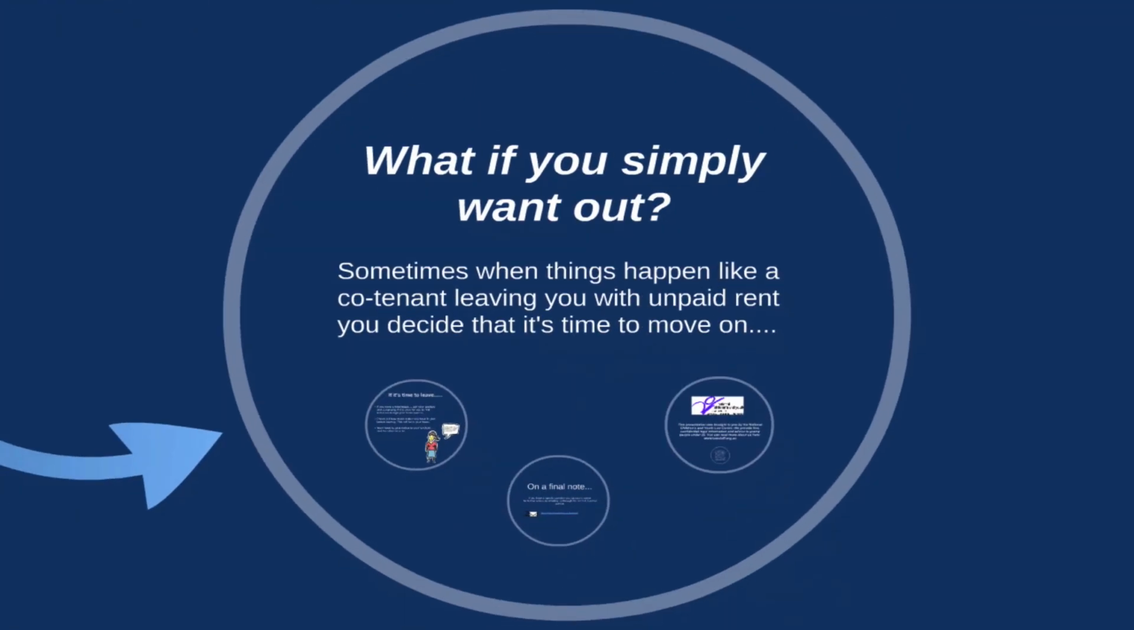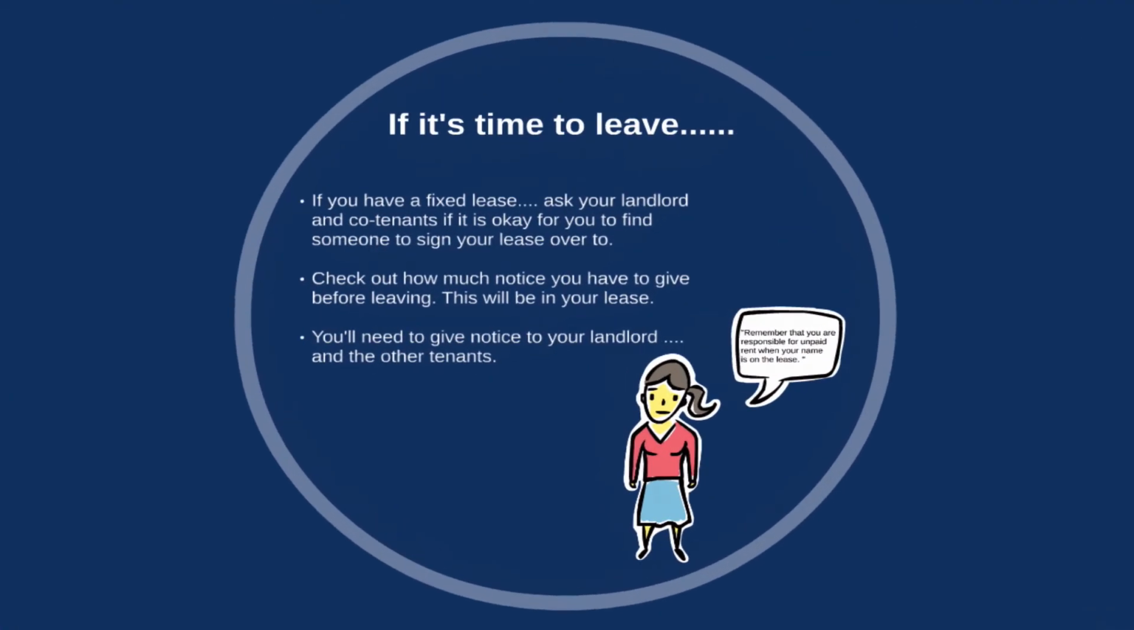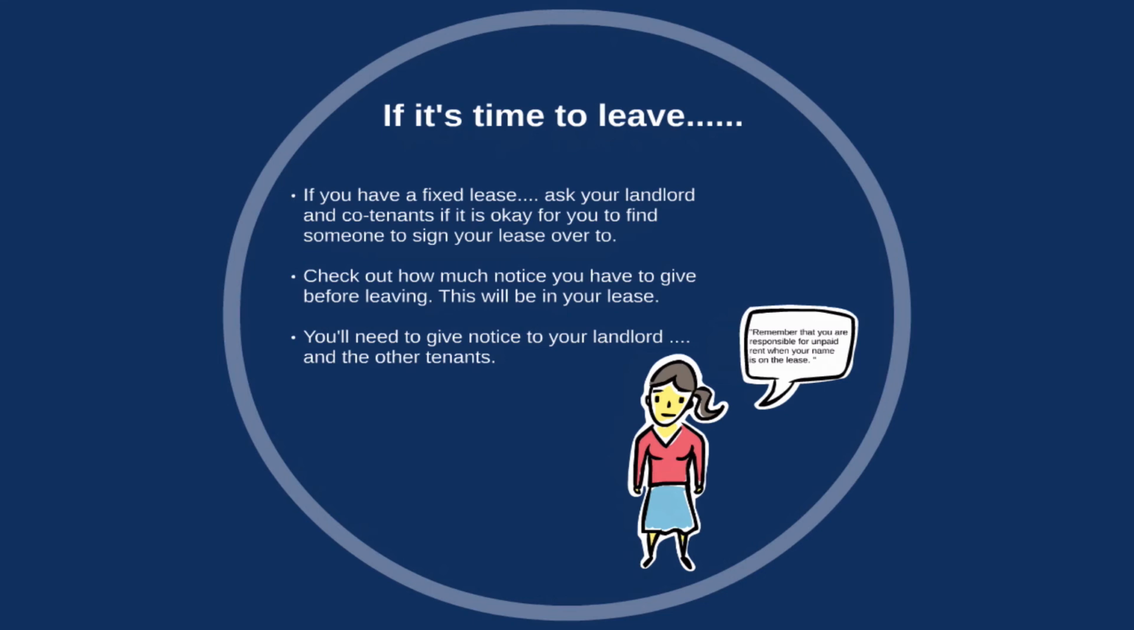You may have been feeling uncomfortable in the house before one of your co-tenants stopped paying their rent, and now you've decided that you just want to leave. If this happens, you have several options. If you have a lease for a fixed term, you may be able to find someone to sign your lease over to. If you have a lease that rolls over, you can give your landlord and your other co-tenants notice that you intend to leave.